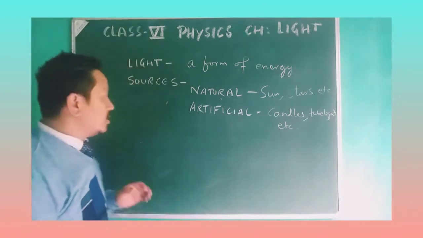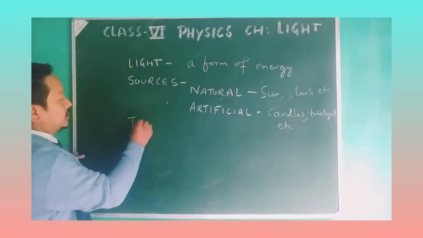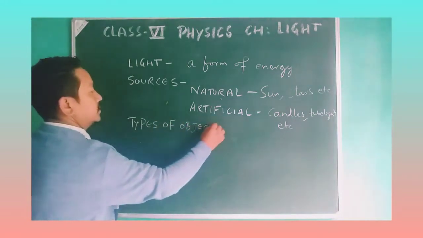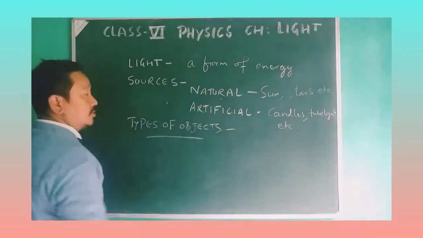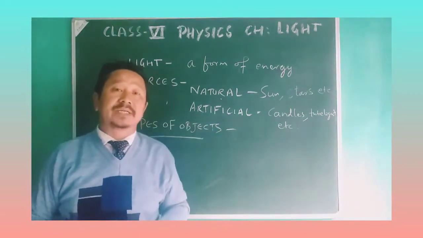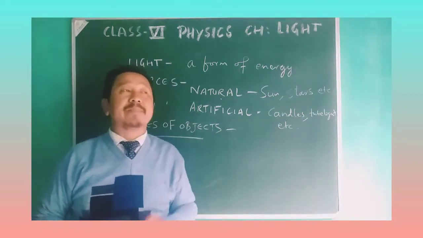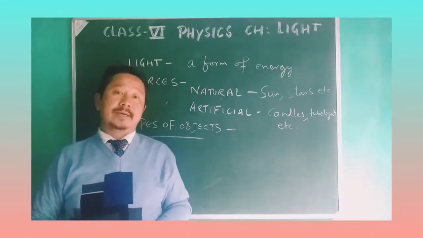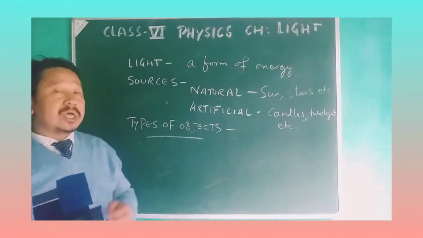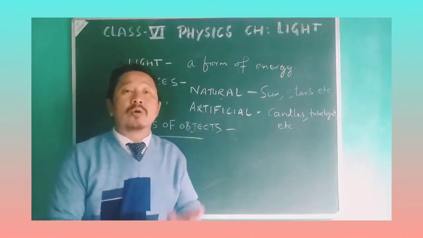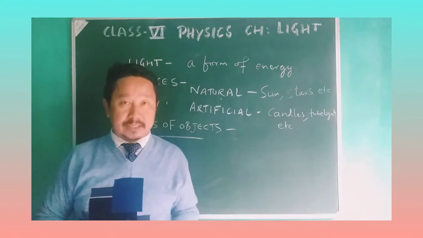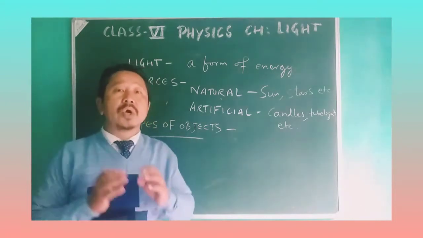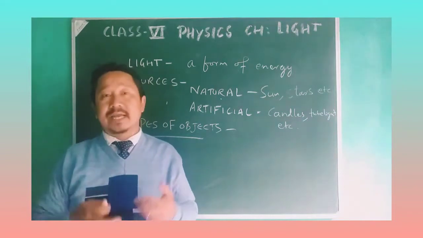Now we'll see the types of objects. Types of objects based on the capacity of the objects to produce or to emit light. Some of the objects emit their own light. They produce their own light. And some cannot emit light or cannot produce light.